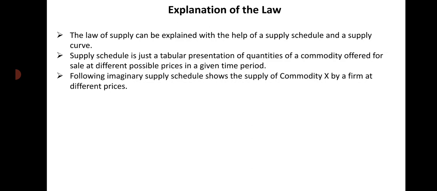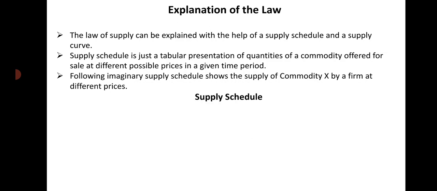Now we can take an imaginary supply schedule to show the supply of commodity X by a firm at different prices. We will explain the law with the help of first the supply schedule and then the supply curve.